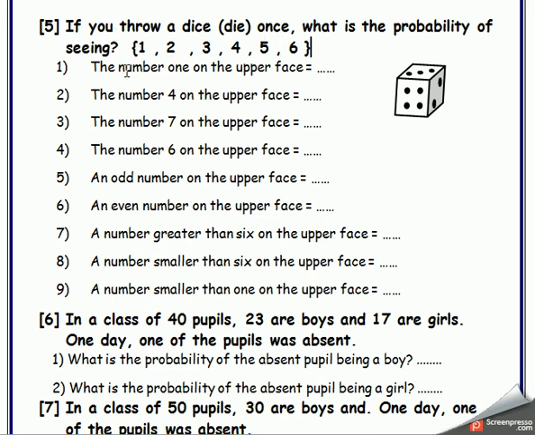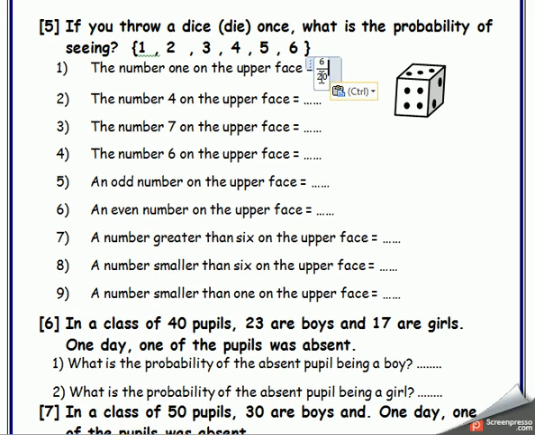Okay, so the number 1. Now he wants the probability of number 1 on the upper face. Attention with me. Now I have 6 numbers, so when I write the fraction, I should write 6 in the denominator, because all the numbers are 6. 1 is one number of the 6, so I write 1 over 6.